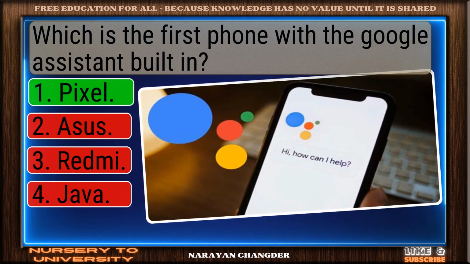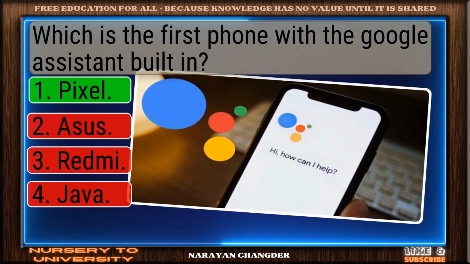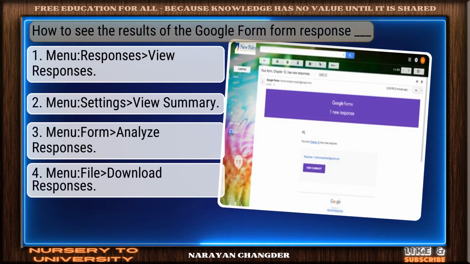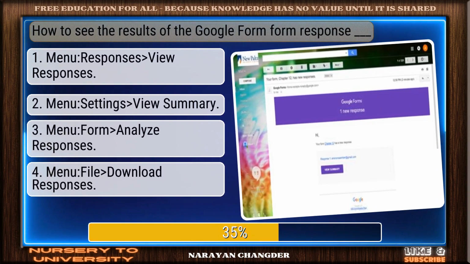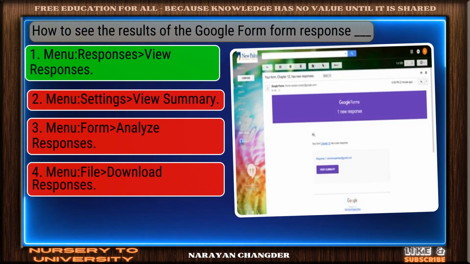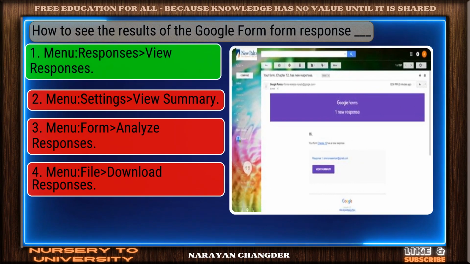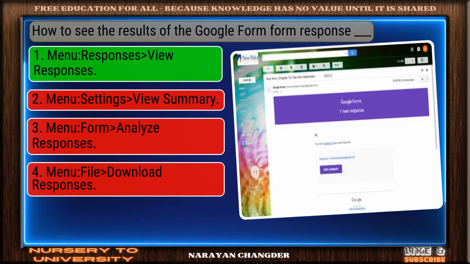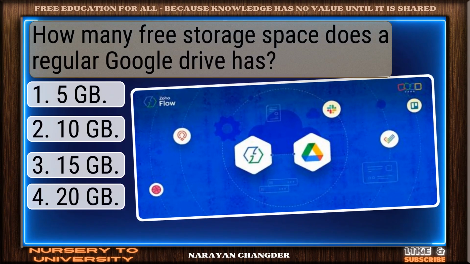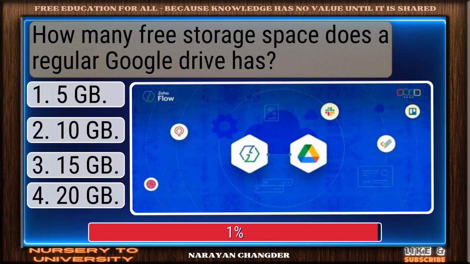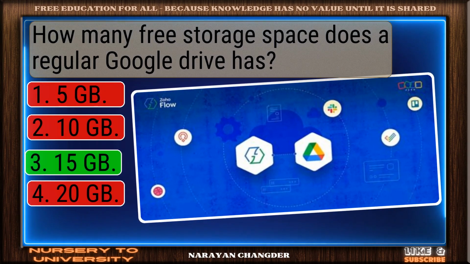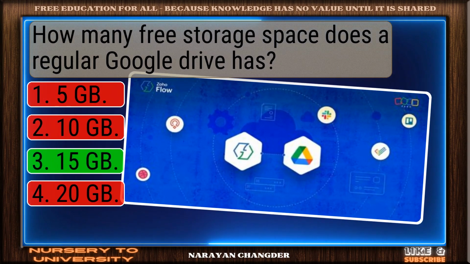Well reasoned. Pixel is the correct choice. How to see the results of the Google form response dash? Well picked. Menu. Responses of view responses is the correct answer. How many free storage space does a regular Google Drive has? Clear logic. Your choice 15 GB is sound.